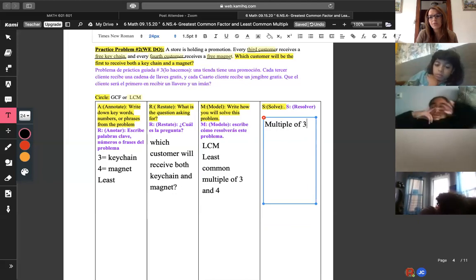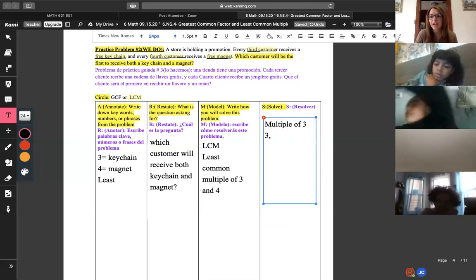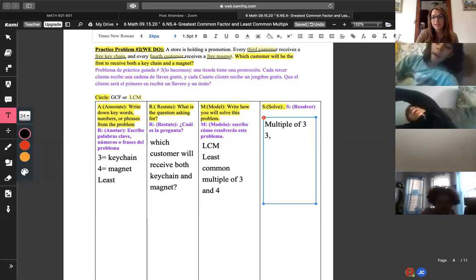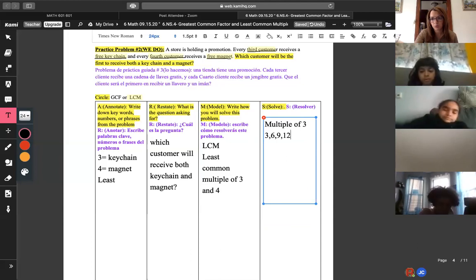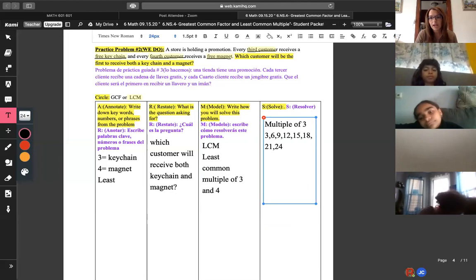And what we do to find the multiples is we skip count. 3 times 1, 3. 3 times 2, 6. 3 times 3, 9. 3 times 4, 12. 3 times 5, 15. 3 times 6, 18. 3 times 7, 21. 3 times 8, 24. Now I'm going to hit enter and put multiples of 4. The same thing.